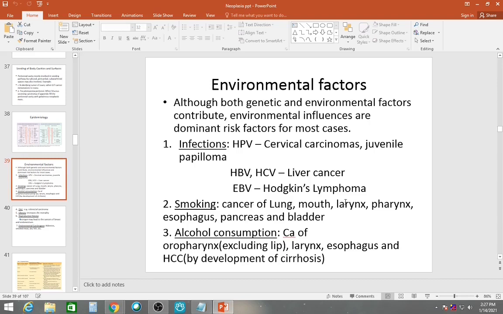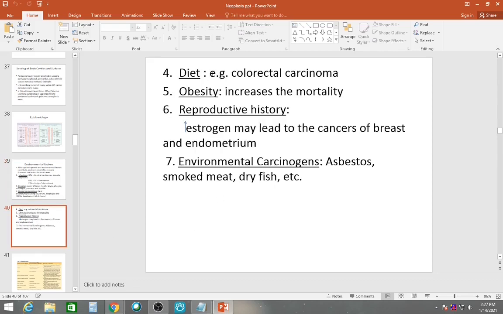It can cause cancer of all these: alcohol consumption, carcinoma of oropharynx, excluding lip, larynx, esophagus, and hepatocellular carcinoma by development of cirrhosis. Alcohol consumption will cause cirrhosis. Cirrhosis will eventually transform into hepatocellular carcinoma. Now diet, like colorectal carcinoma. This diet is disputed nowadays. Earlier we used to say that increased consumption of roughage or fibers is a good thing. It prevents colorectal carcinoma, but nowadays I don't think it is accepted anymore.